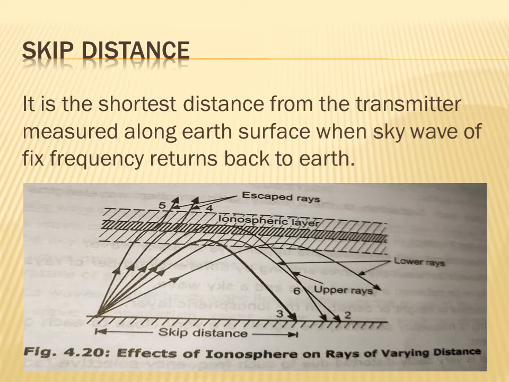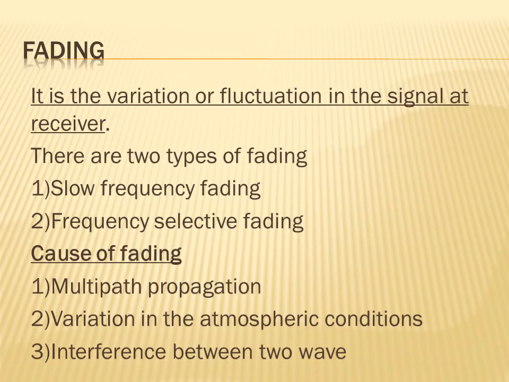So it is the shortest distance from the transmitter, measured along the earth surface, when the sky wave of a fixed frequency returns back to the earth surface. This one is the skip distance.